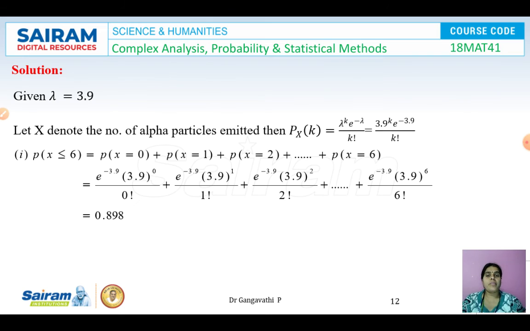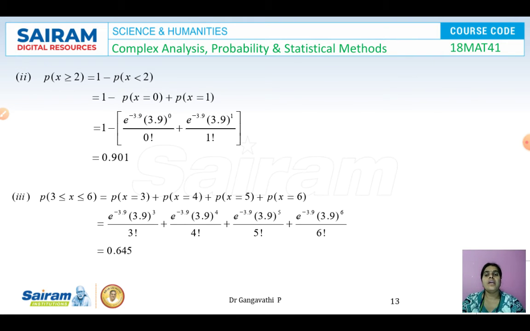So put in the probability function here with k equal to 0 and k equal to 1. Where k is equal to 0 gives us this term in the probability function. When k is equal to 1, we get this. 0 factorial is 1, and here this term gives us 1. And simplifying further, we get P of x greater than or equal to 2 as 0.901.